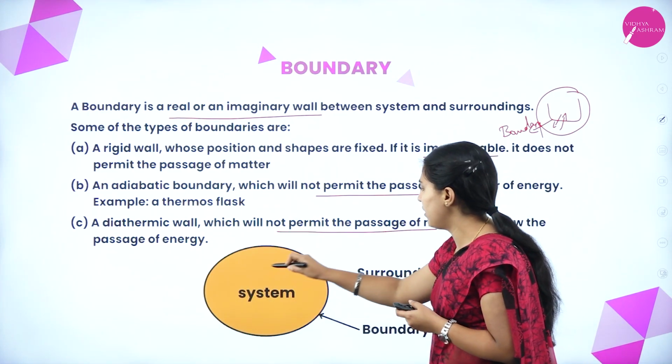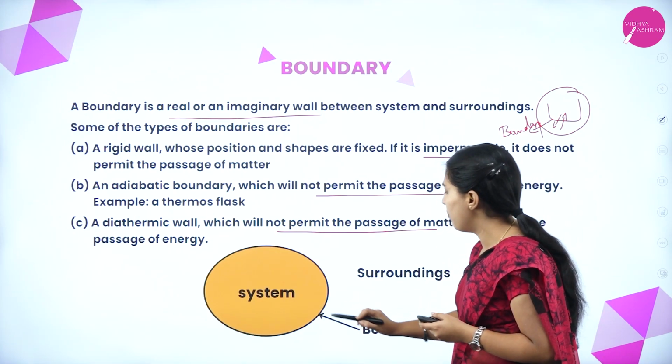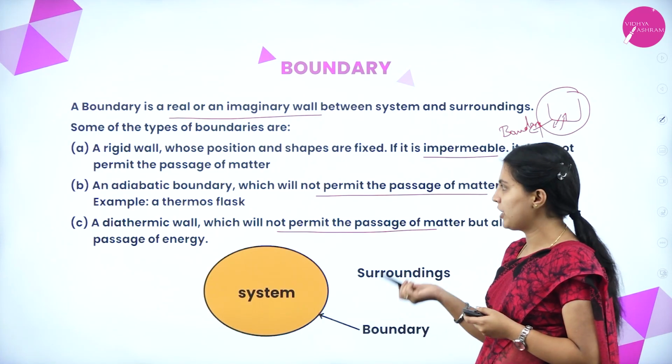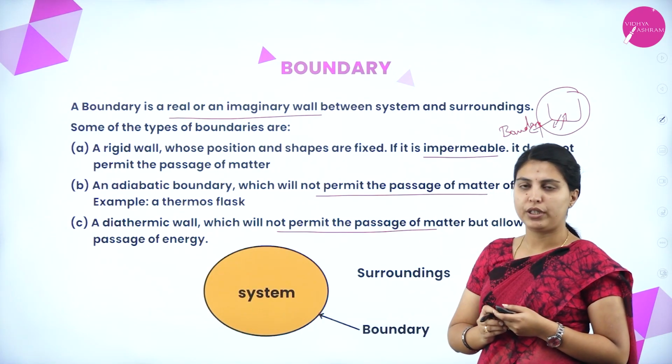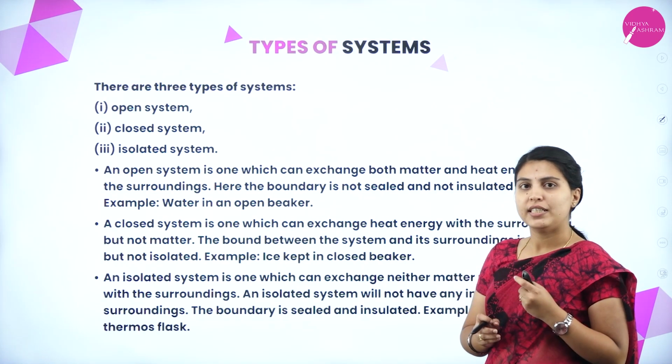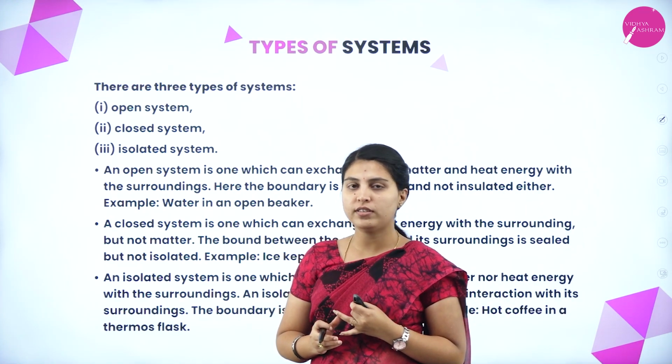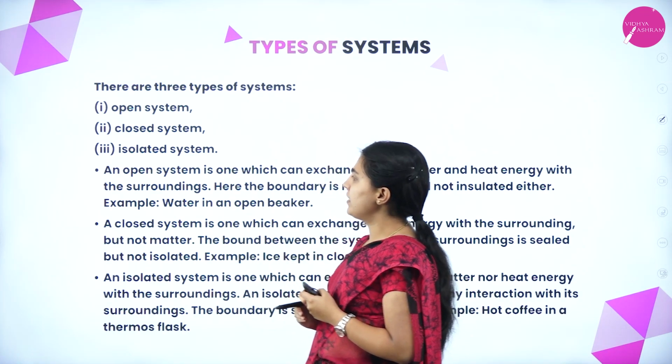See here, this is the system, this is the surroundings and this is the boundary. This can be permeable or it can be impermeable. This is based on the kinds of boundaries. Next one, the types of system. There are three kinds of system: open system, closed system and isolated system.